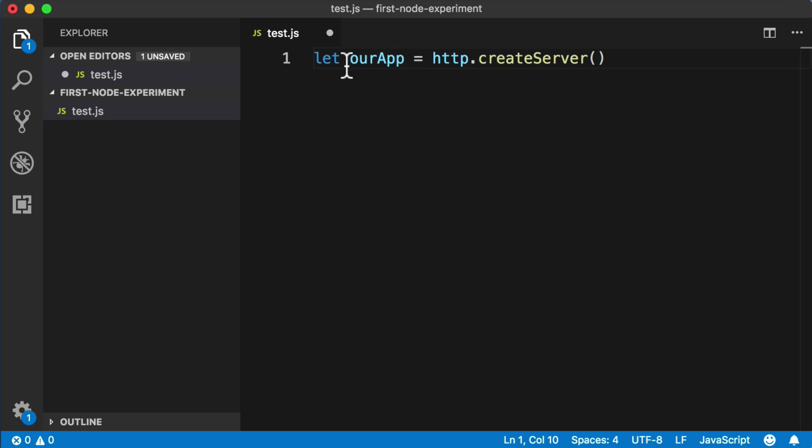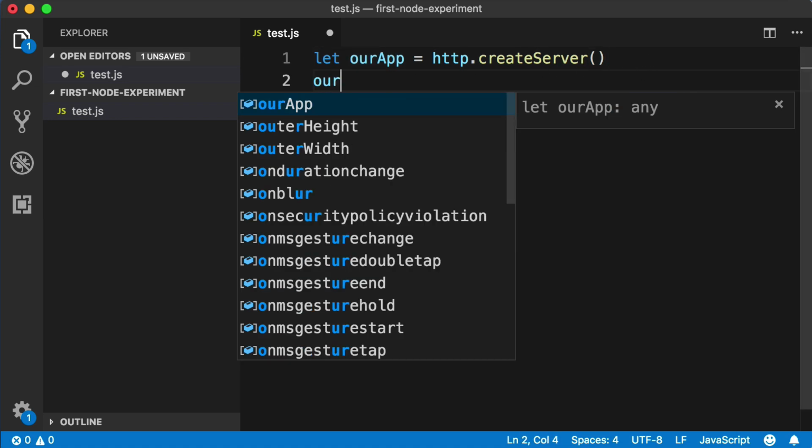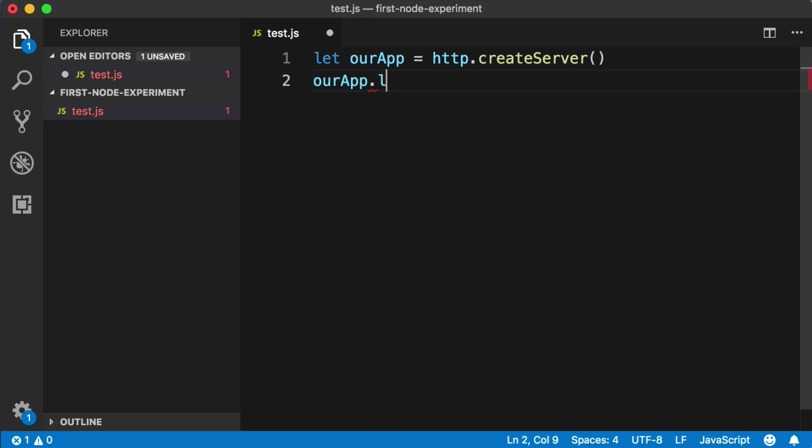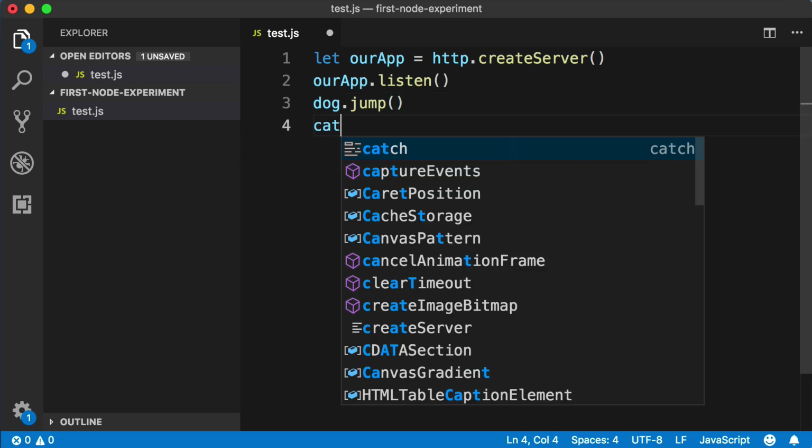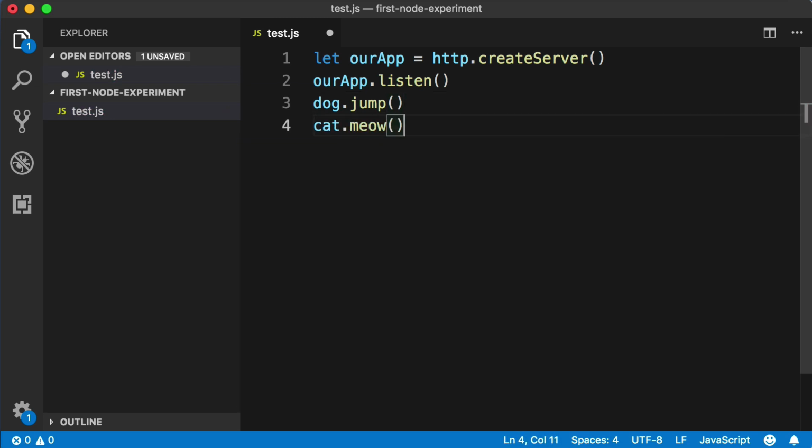Okay, but the point is that we now have this variable that is a server, and we know that the job of a server is to listen for incoming requests. So let's tell the server to begin listening. So on a new line, I'm going to say ourApp.listen. Right? So just like way back in one of our very first lessons, when we had a dog object and told it to jump, or we had a cat object and told it to meow, in this case we have a server object and we are telling it to begin listening.